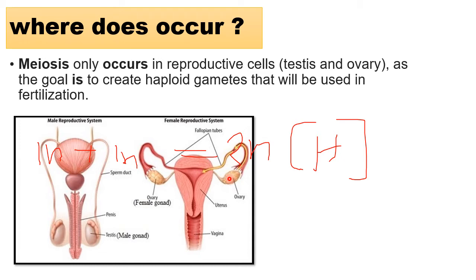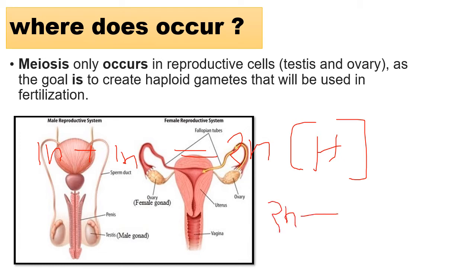And what will happen in the testis? If you look at a section of the testis, the germ cells will be there. The germ cells are a 2n system, which is the diploid system, for sperm cells.